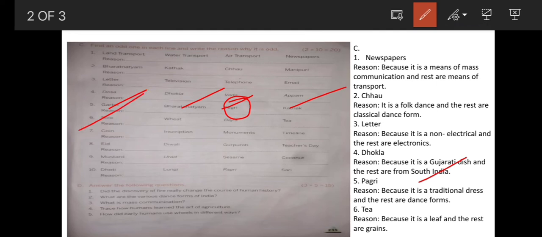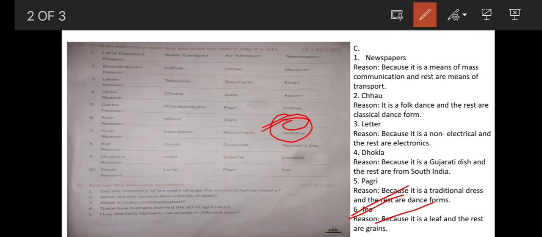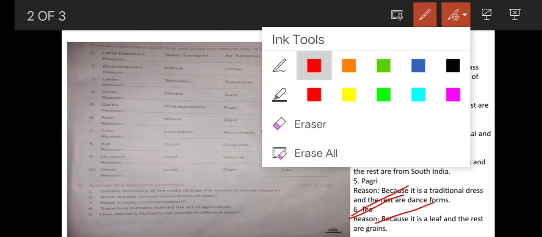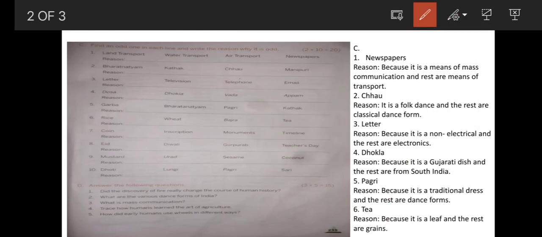Next, 6. Rice, wheat, bajra, tea. Which is the odd one? The answer is tea. What is the reason? Because it is a leaf and the rest are grains. We use the tea leaf as a raw material to manufacture tea. But with rice, wheat and bajra, we don't use the leaves. We use the seeds, the grains, as food. But the tea leaves are used to manufacture tea. So tea is different from the other three.